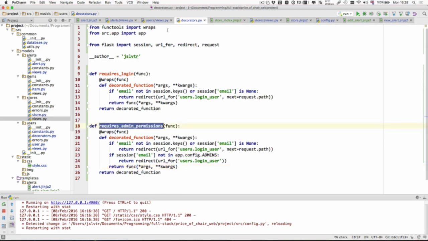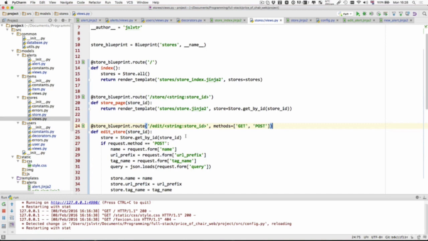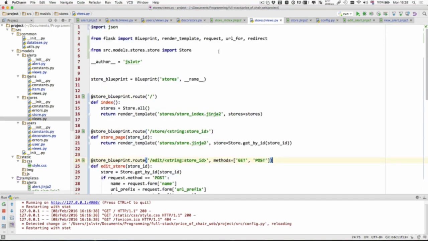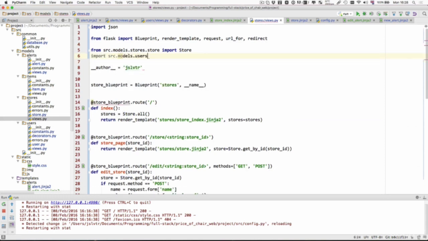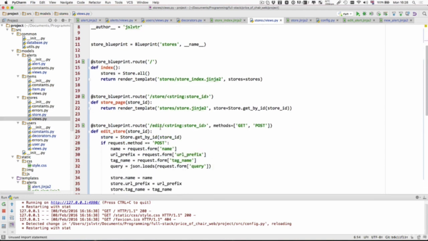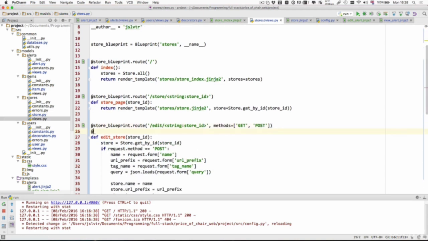I'll copy that and go into our store views and import the user decorators. So I'm going to say import src.models.users.decorators as user_decorators. And then the edit store is going to have user_decorators.requires_admin_permissions. There we go.